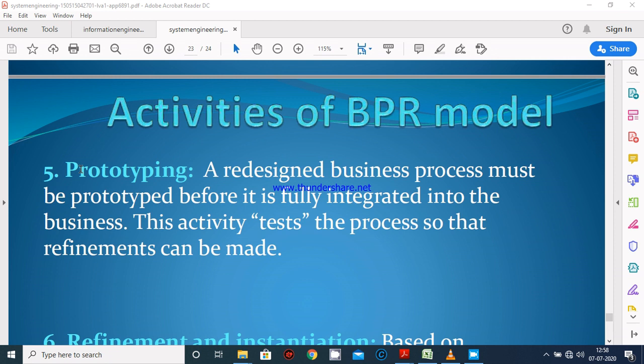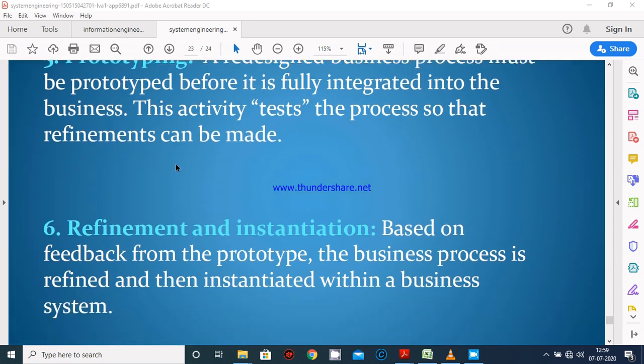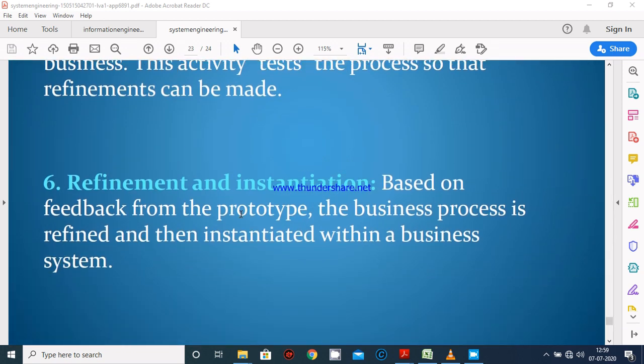Basically, prototype model is a working model, a limited working model of a particular software. Before going to develop a particular software, a prototype should be built so that the user can identify whatever he said is actually coming in the prototype model. Next one is refinement and instantiation. Based on feedback from the prototype, the business process is redefined and then instantiated with a business system.